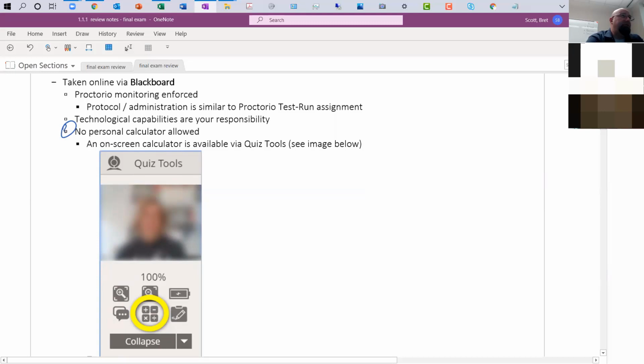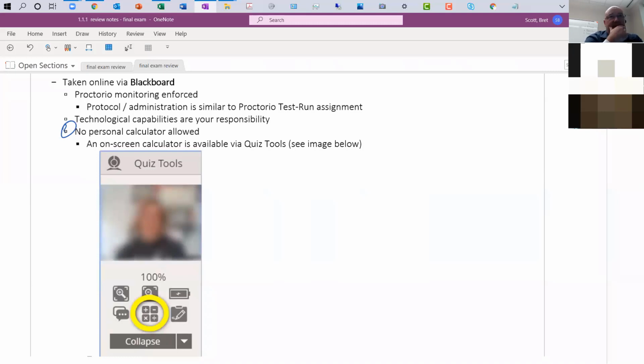If I see you guys using a personal calculator, I'm just going to automatically give you a 0. That's just the rules that we've been implying throughout the past 5 midterm exams. You know it, so don't make the mistake of using anything other than the on-screen calculator. No electronic devices are permitted at all. If you have any questions about what's permitted, come see me or check out the syllabus.